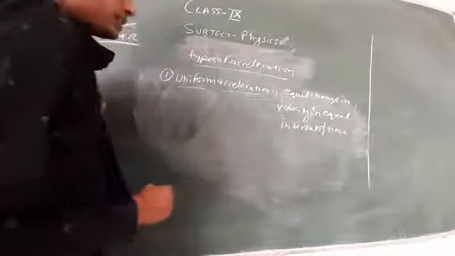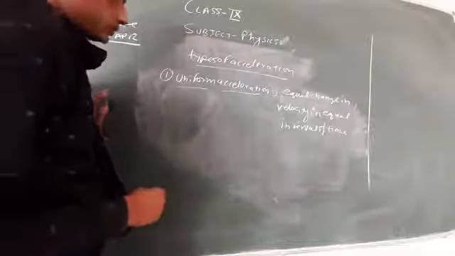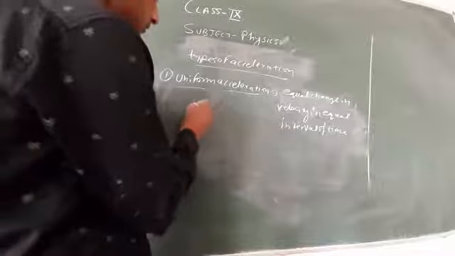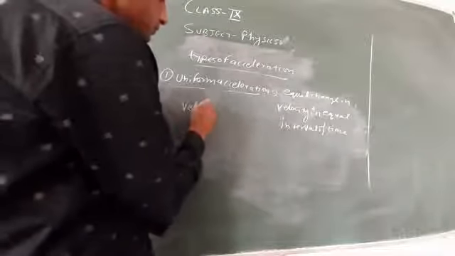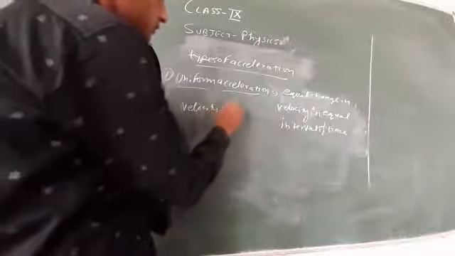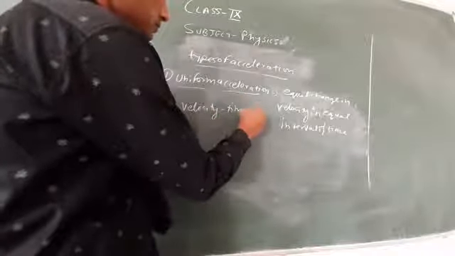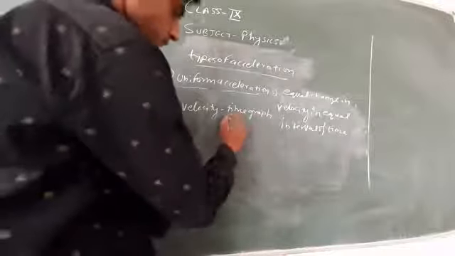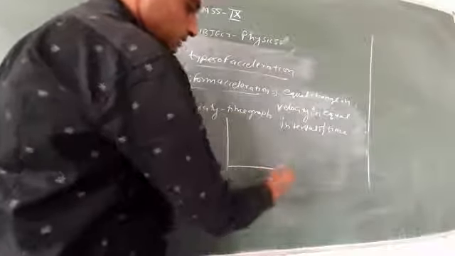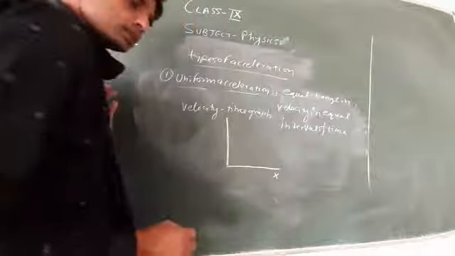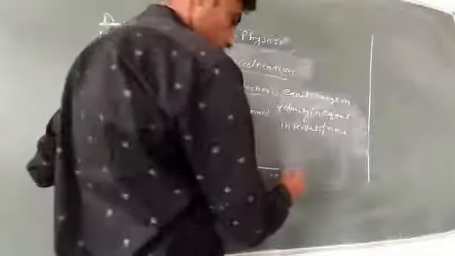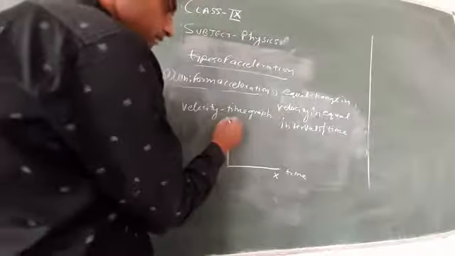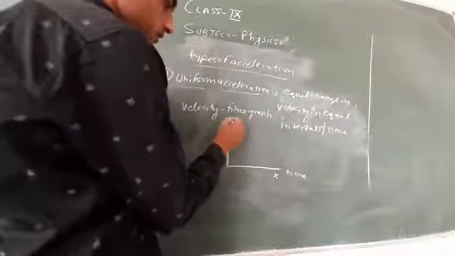We can represent this by a graph. Let us discuss it with a velocity-time graph. Let the x-axis represent time and the y-axis represent velocity.